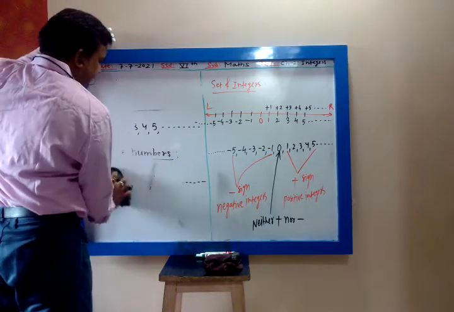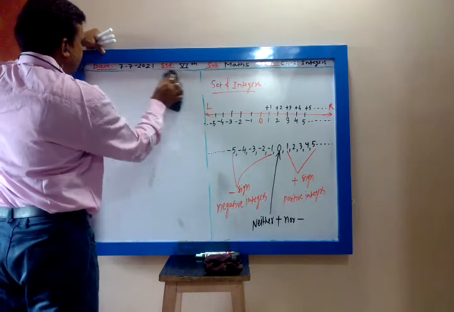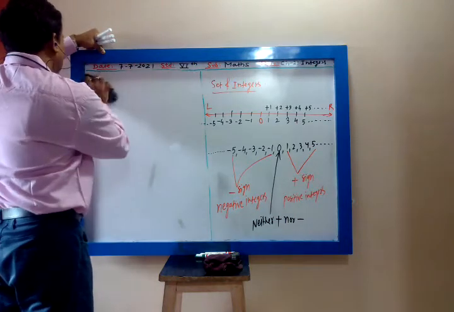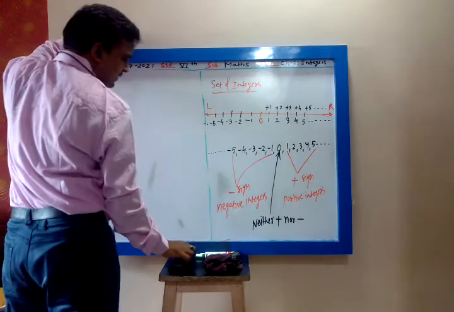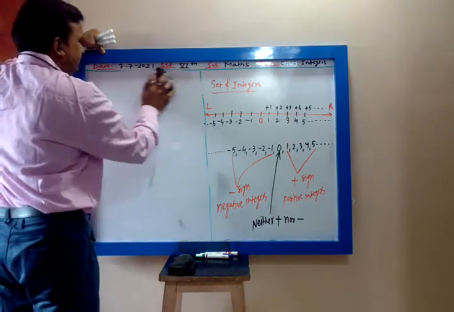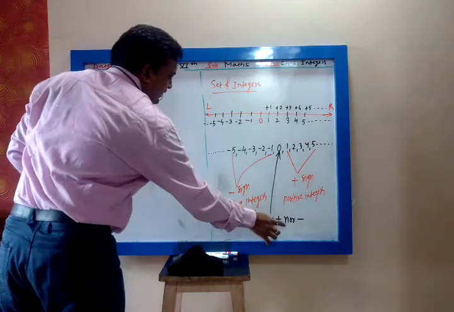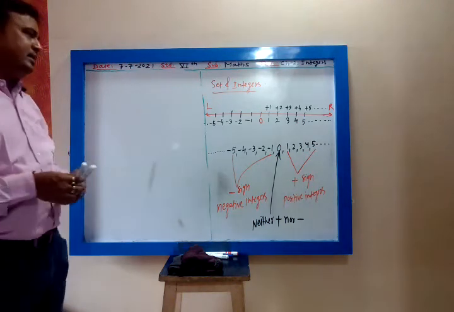So 0 has no sign. 0 is neither positive nor negative. Plus means positive, minus means negative. So 0 is neither positive nor negative.